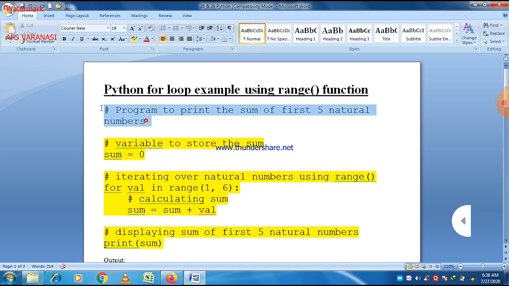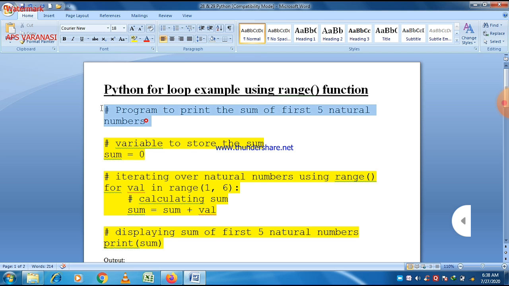After that we again go to the loop, because the loop is not over yet. Until you get the value less than or equal to 6, or greater than 5, the loop will be executed according to the condition. So now it will be executed for the value of 2. Now sum is equal to sum plus val, and the previous sum is 1, so 1 plus 2